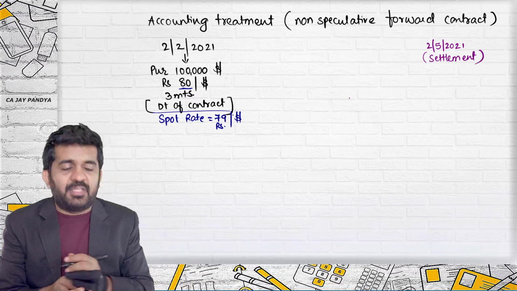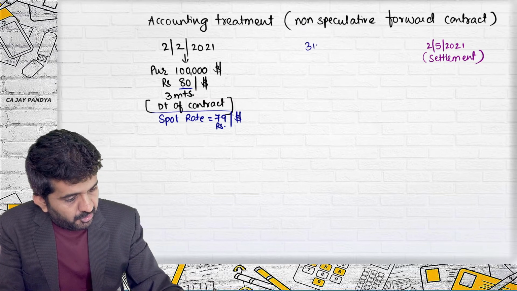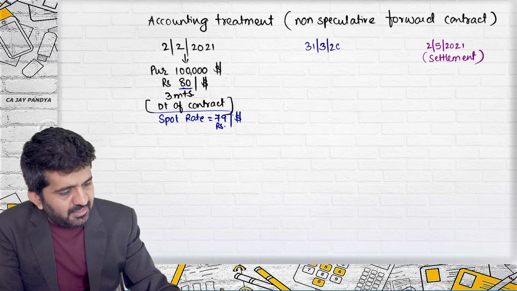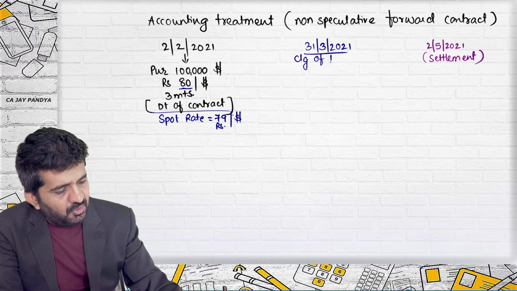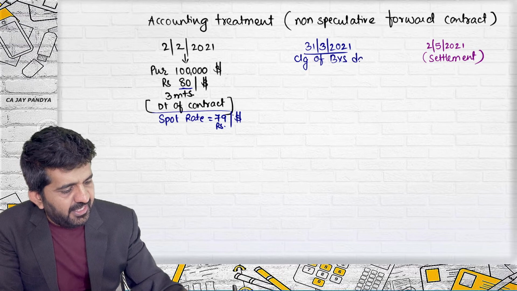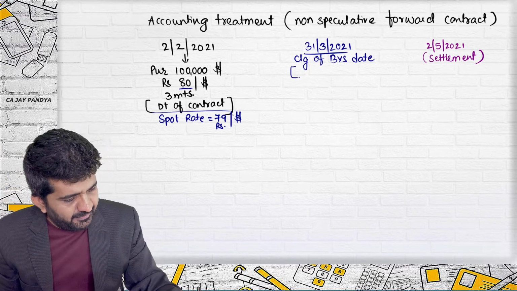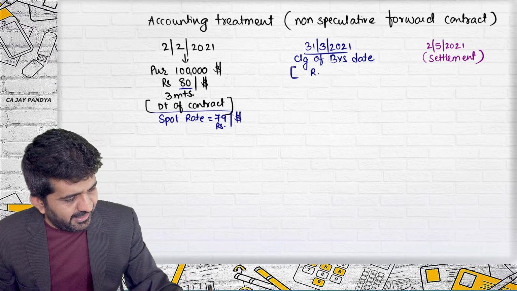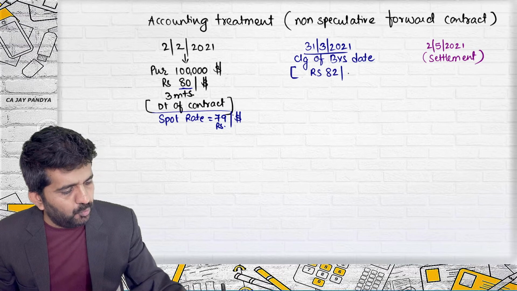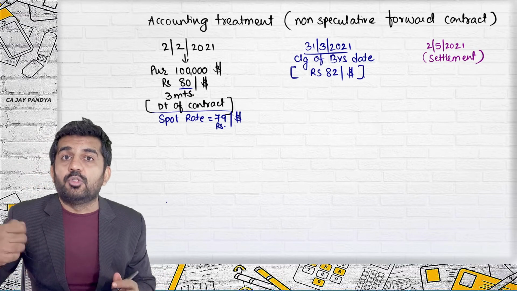But before that, there will be 31st March 2021. This is the closing balance sheet date. Let me also give you the rate. The rate on this date, the closing rate, is rupees 82 per dollar.